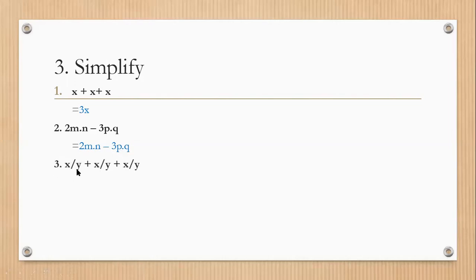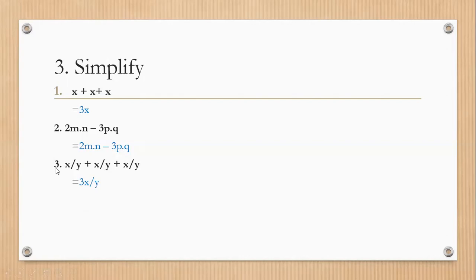Next question is x upon y plus x upon y plus x upon y. Now, how many x upon y are there? 1, 2, 3. 3x upon y. So the answer will be 3 into x upon y. Why can I add them?